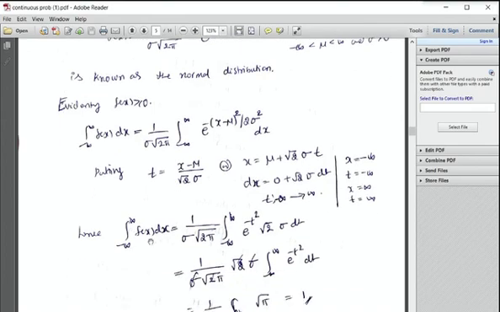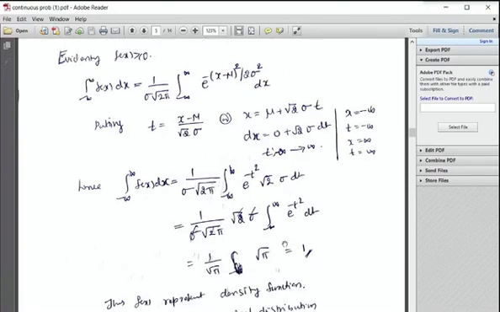Hence, minus infinity to infinity f of x dx equals 1 over sigma root 2 pi, minus infinity to infinity e power minus, minus sign as it is, x minus mu divided by root 2 sigma, t. T square is x minus mu whole square, root 2 whole square is 2 sigma square. Therefore, e power minus t square. What is dx? Dx is root 2 sigma dt. So 1 over sigma root 2 pi times root 2 sigma, minus infinity to infinity e power minus t square dt, correct?